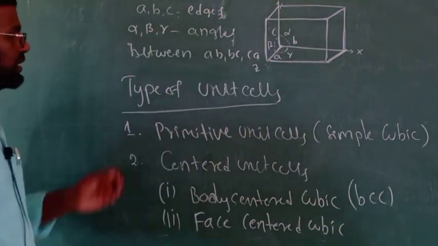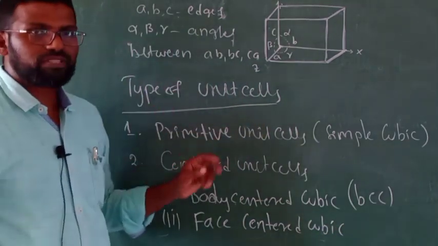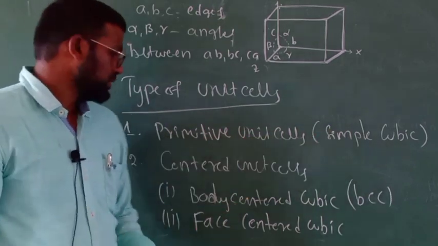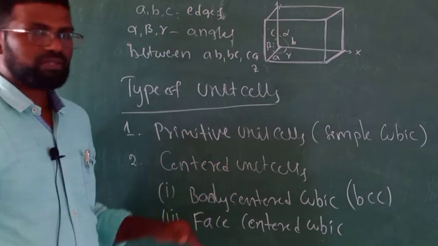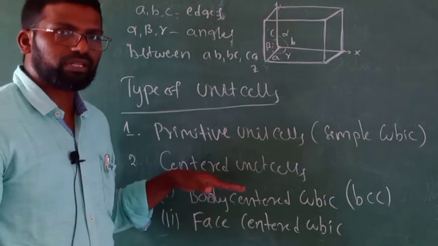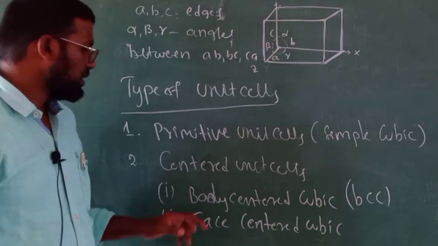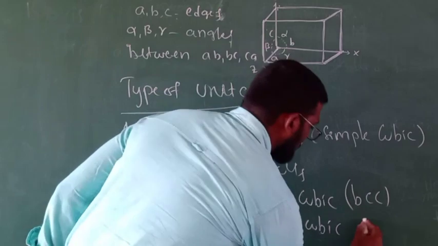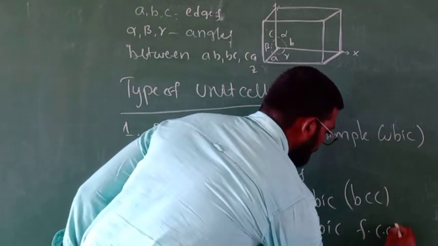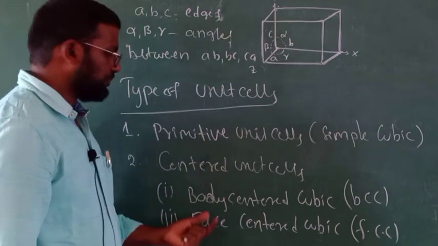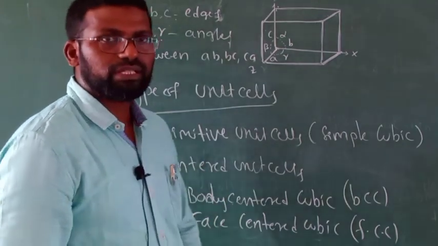Okay, understood? Unit cells are broadly classified into 2 types. Primitive unit cells are simple cubic. Centered unit cells are further divided into 2 types: body centered cubic, BCC, and face centered cubic, FCC. Let's discuss these 2 types of unit cells in detail.